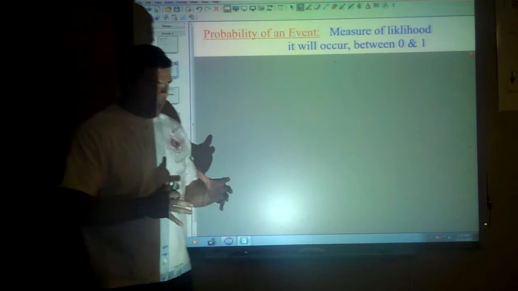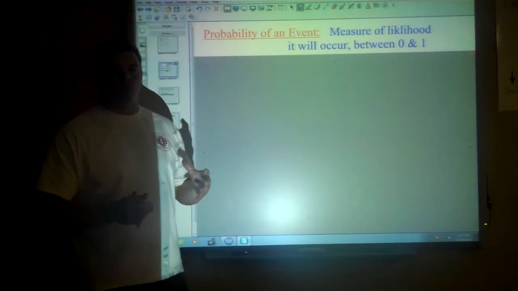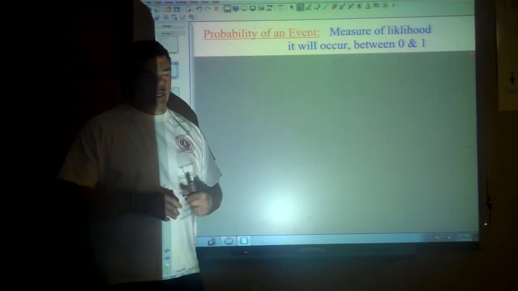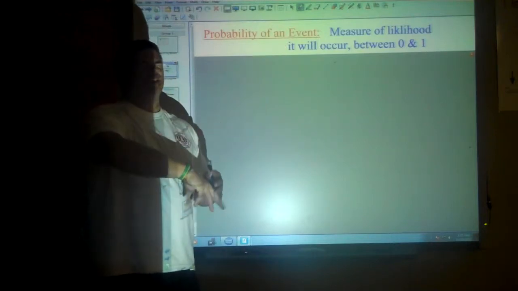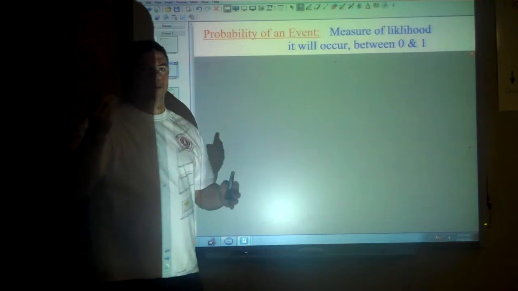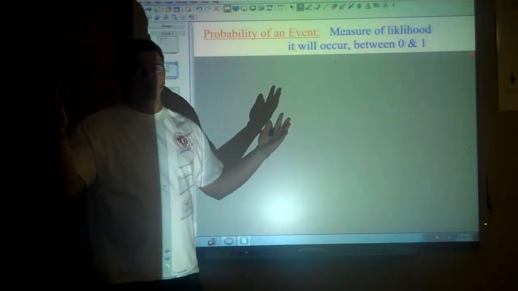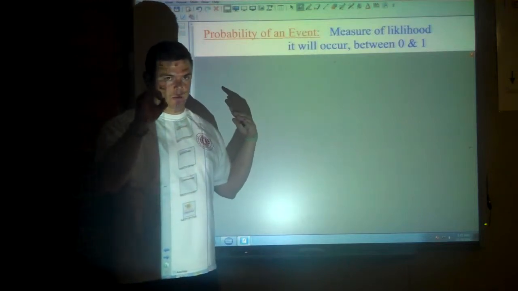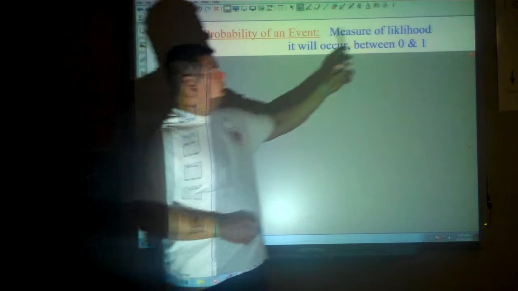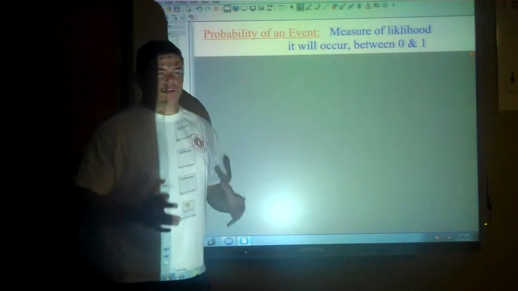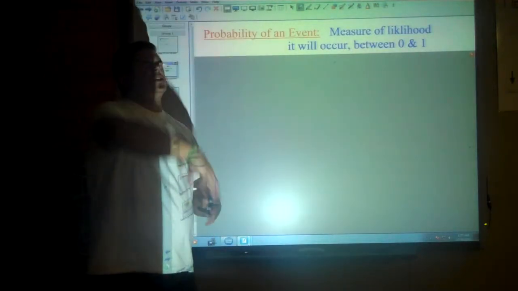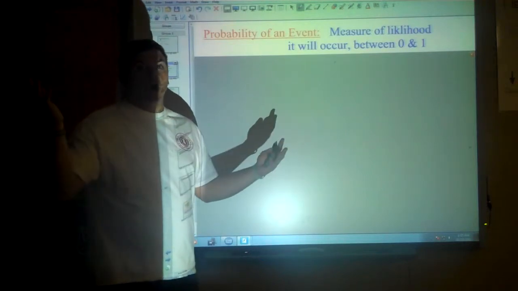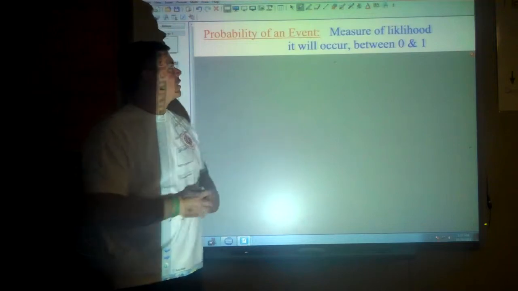For example, I've got this bag, it's full of marbles. Some of the marbles are green, some of the marbles are yellow. What's the likelihood, the probability, that I close my eyes, reach into that bag and pull out a black marble? Well, if the bag's full of yellow and green marbles, there's no way I'm going to pull out a black marble. That probability is 0. All right? Probability of 1: if the bag is full of white marbles and I close my eyes and reach into that bag and mill around, what's the probability I pull out a white marble? Guaranteed. They're all white marbles. So that's for sure going to happen.